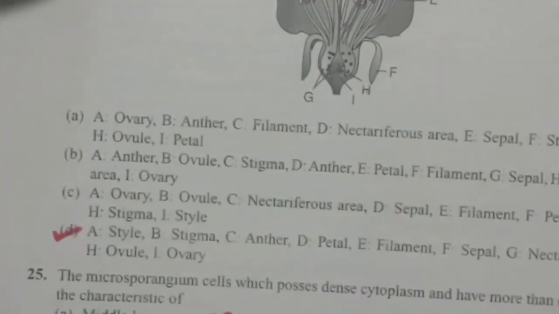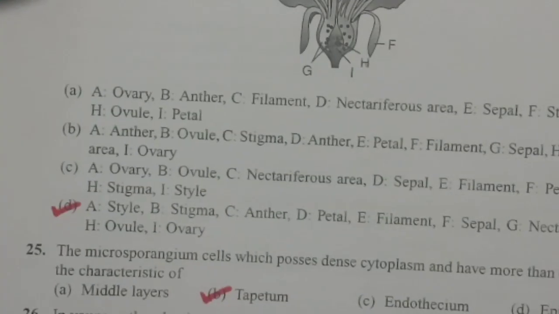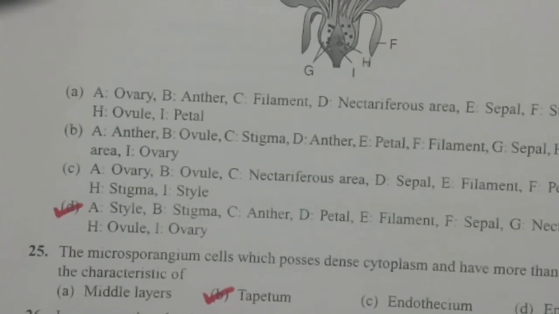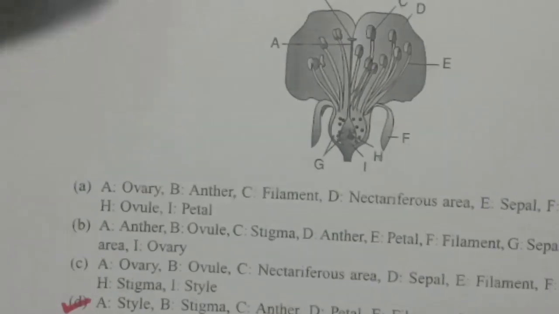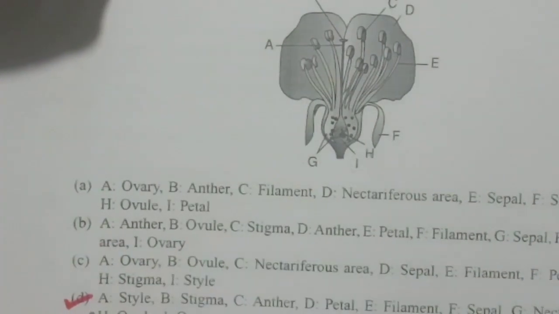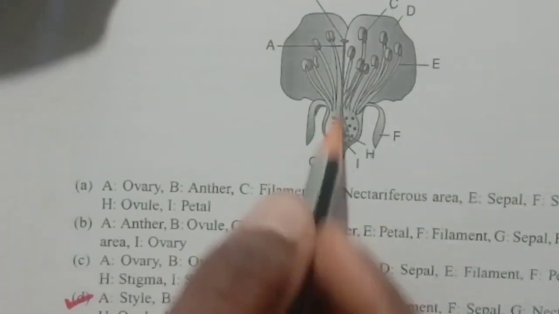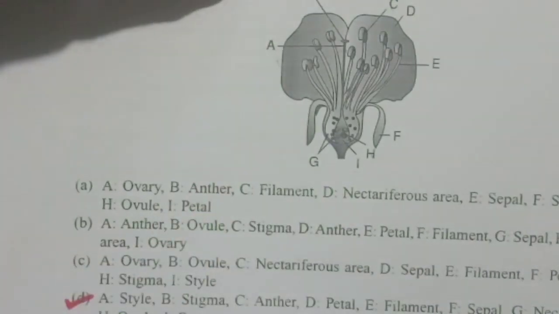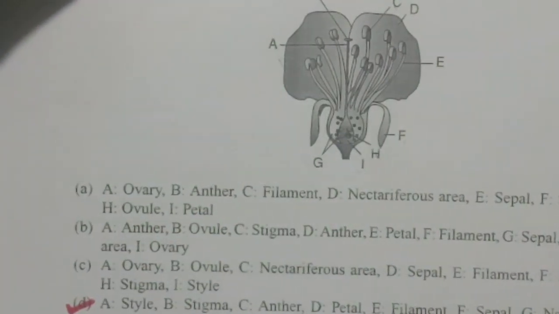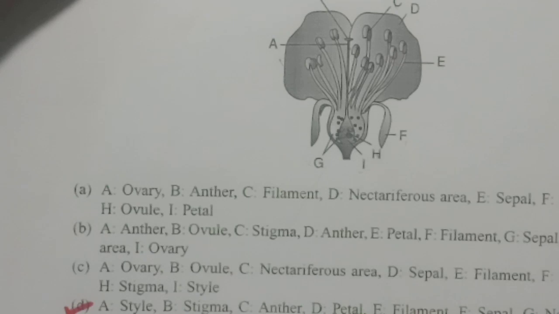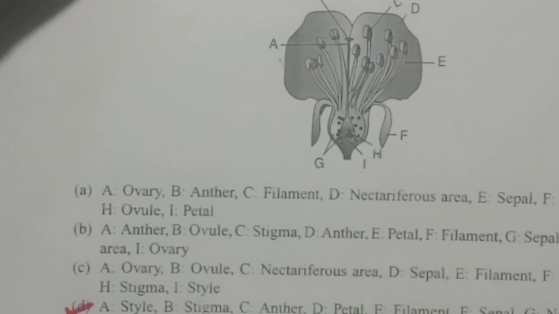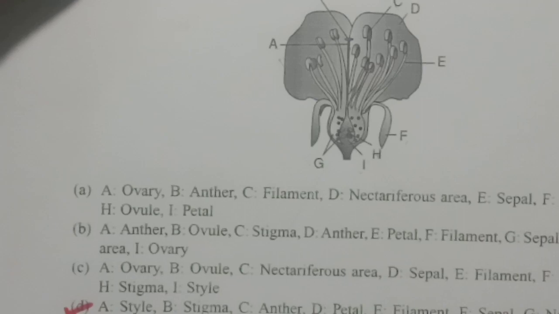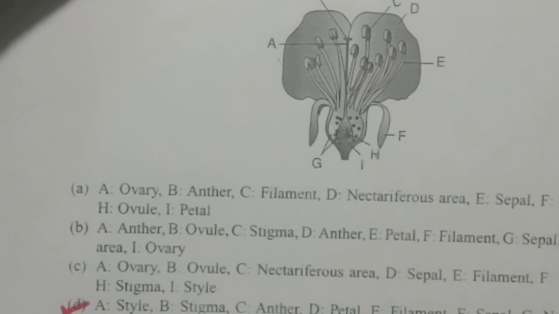When we look at the flower and at the options, option D is the correct answer. Going through the labelings: A is the style, B stigma, C anther, D petal, E filament, F sepal, G the nectariferous area, H ovule, and I is the ovary.